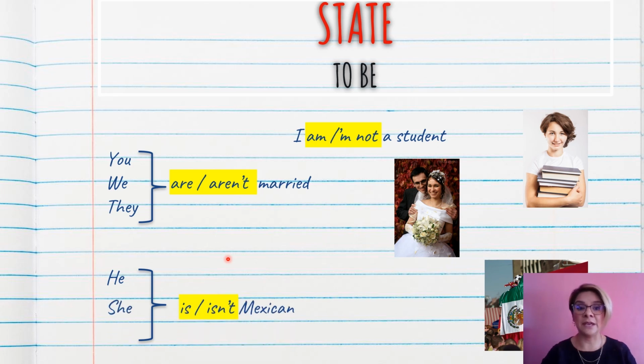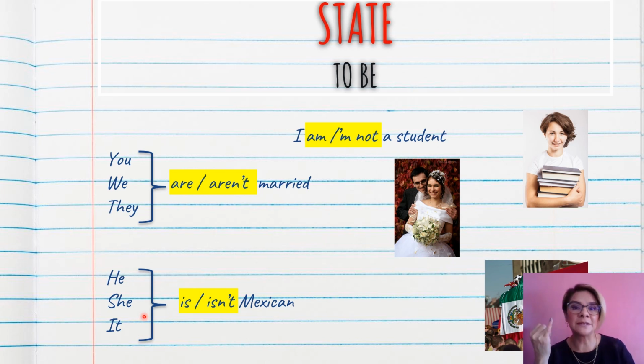In the case of he, she, and it, we are going to use a different form. He is Mexican, she is Mexican, or it is Mexican. Remember that it is referring to things, places, animals. And if I want to use the negative form, I'm going to use isn't. He isn't Mexican, she isn't Mexican, it isn't Mexican.